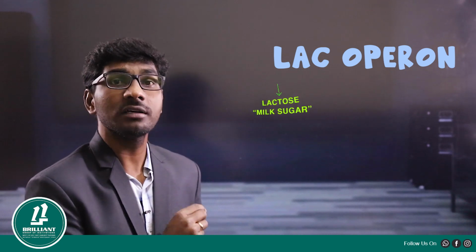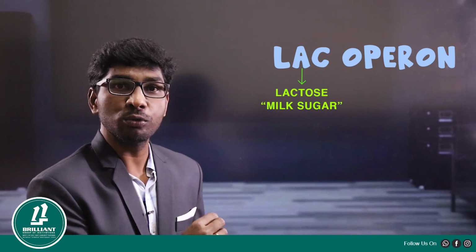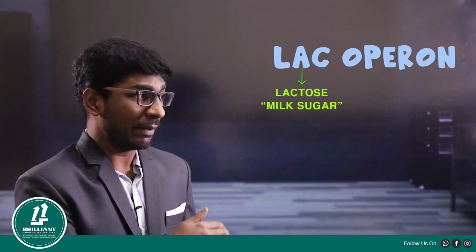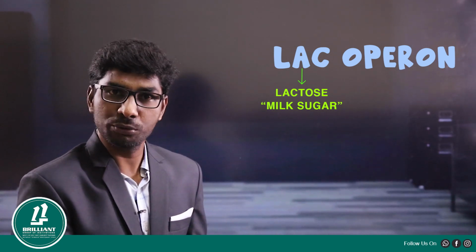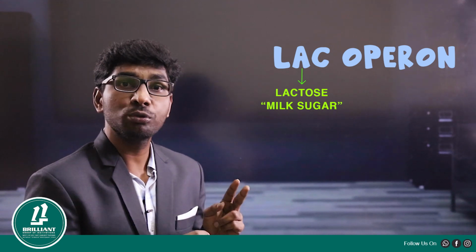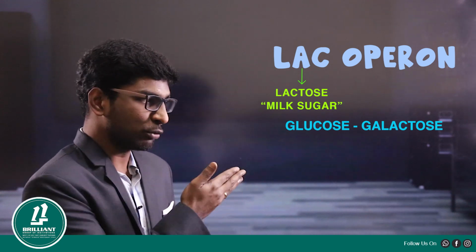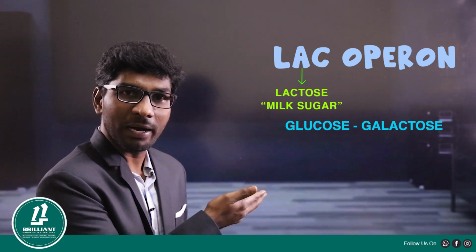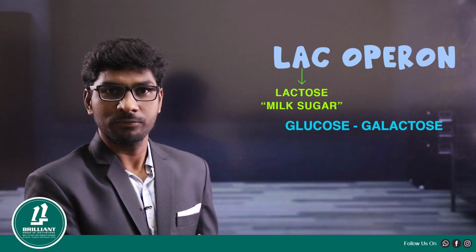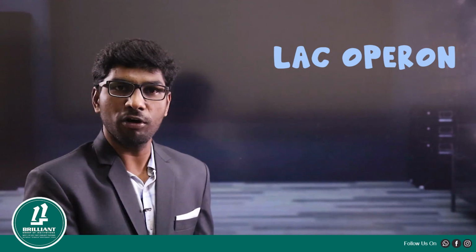So before we go to the Operon, let us understand the terms in the Operon. Look, there are two terms. The first term is lac, which represents lactose, a disaccharide sugar, and this lactose is made up of two monosaccharides. One is glucose and the other is galactose, and glucose and galactose are bound by a glycosidic bond, right? And the other term is operon.